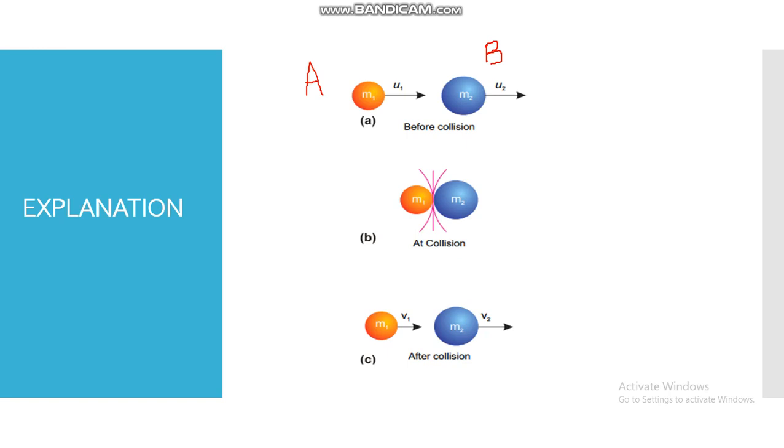After striking, body A's velocity changes from u1 to v1, and body B's initial velocity u2 becomes v2. So we are talking about two states: before collision, the initial velocities are u1 and u2, and after collision, the final velocities are v1 and v2.